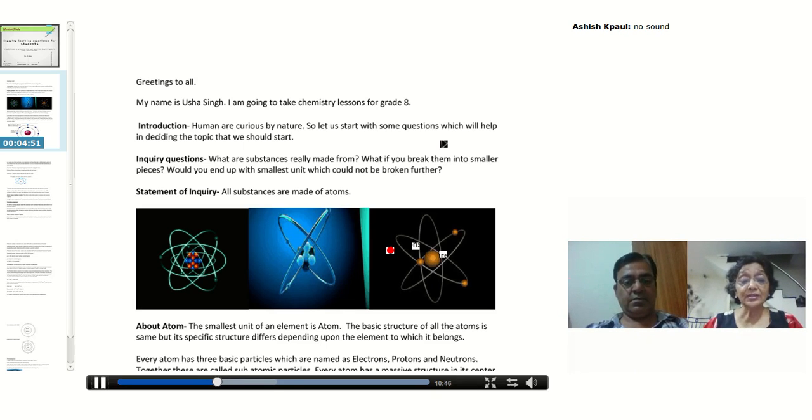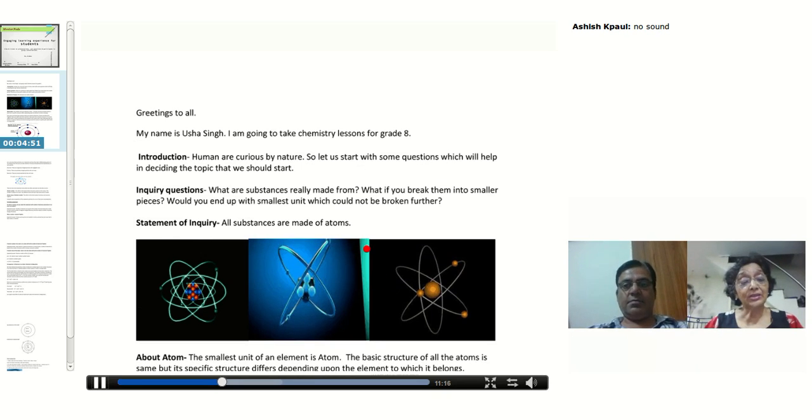But I have also said that this structure is massive. What does it mean? It means that the mass of the atom is concentrated in the nucleus. Now definitely something unique related to the nucleus. There are 2 particles which are known as protons and neutrons.